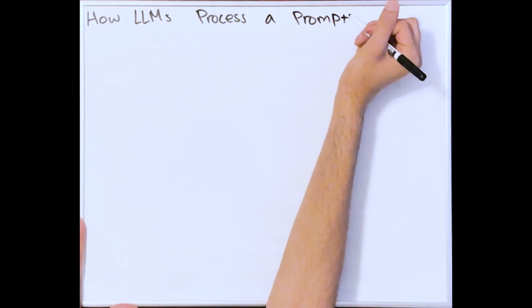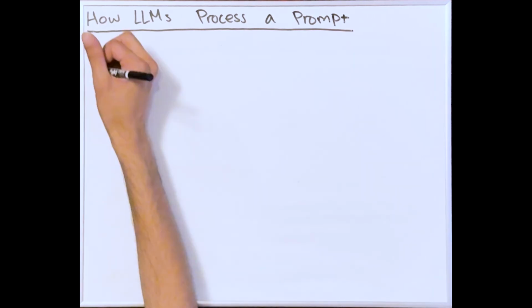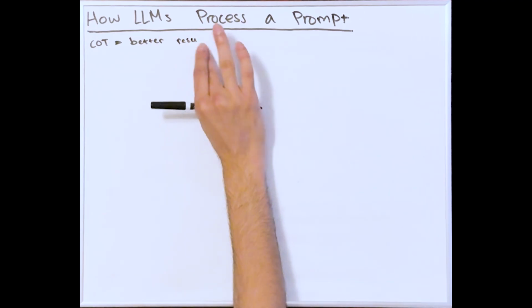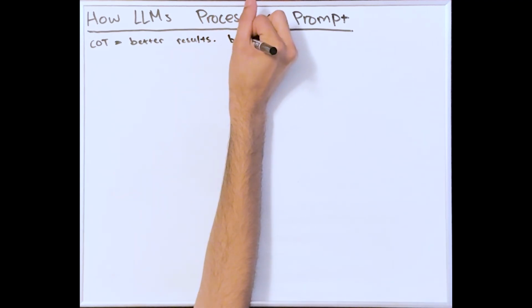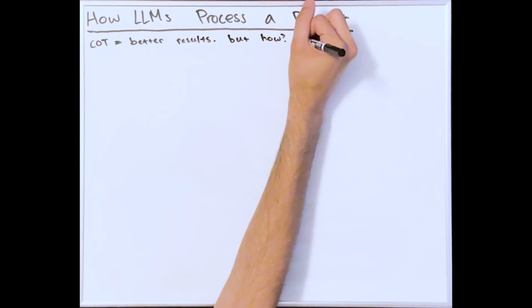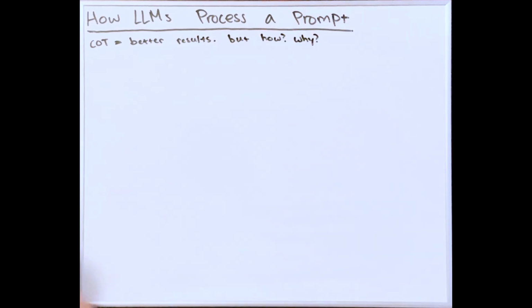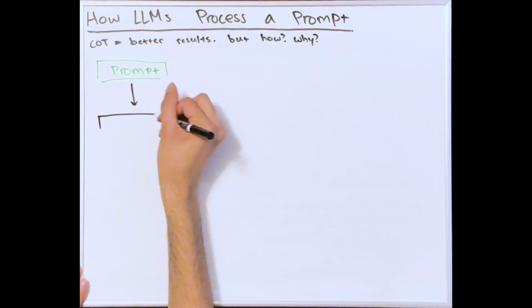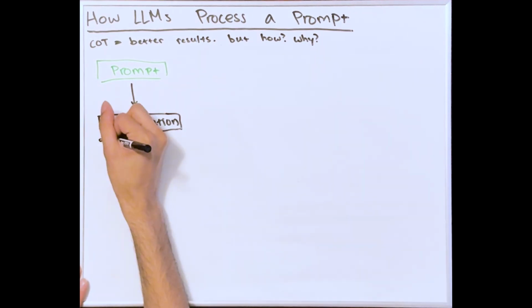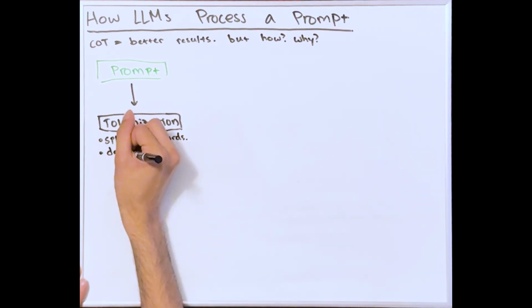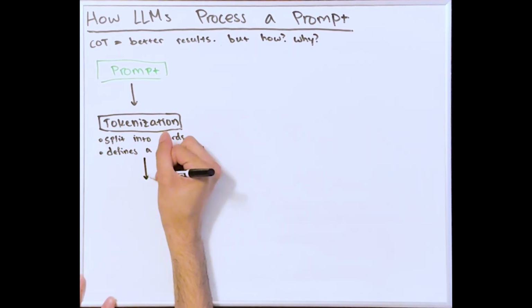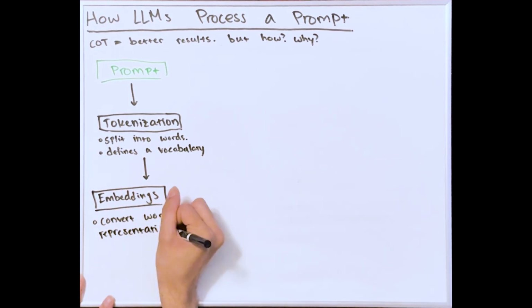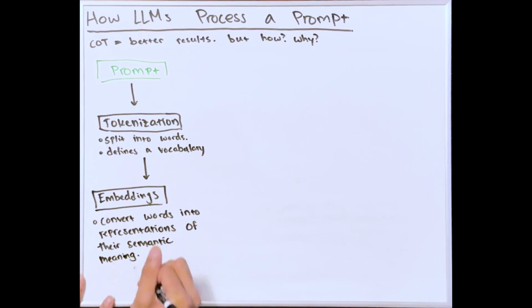We just saw that when we get a model to produce a chain of thought, we get better results. Before we talk about how to produce a chain of thought and get better results, let's examine how a model is even able to produce a chain of thought. To think about this, we need to first look at how a prompt moves through an LLM. When you give a prompt to an LLM, it is first split into tokens. Tokens are words or any string of text. And these tokens sort of act like a dictionary, defining the vocabulary. All of the tokens are converted then into embeddings. The embedding of each word represents the semantic meaning of that word.